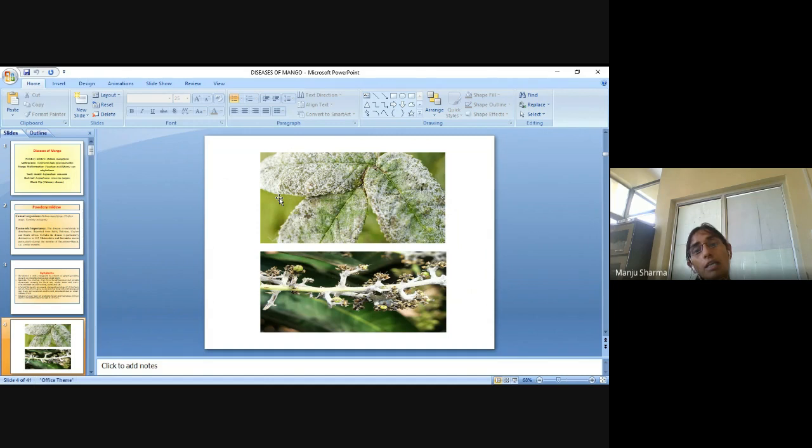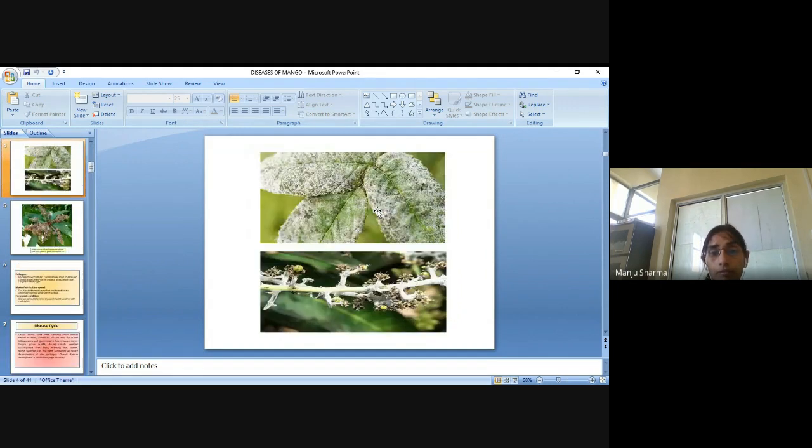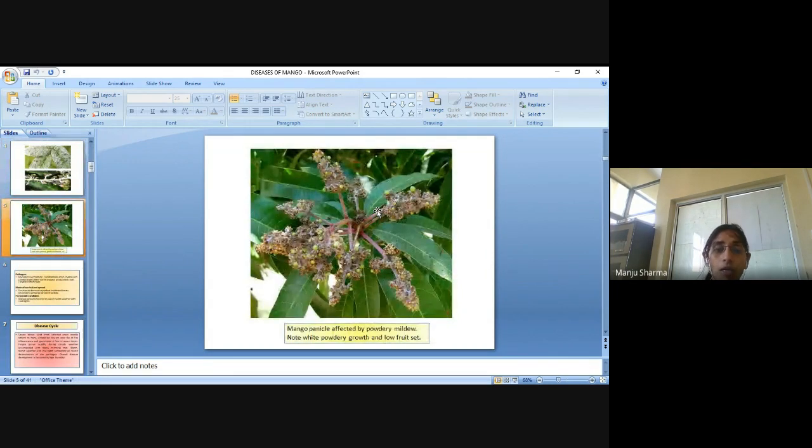We can easily identify the symptoms because there is a powder-like structure on the leaf surface and also on the branches. Here the mango panicles are affected by powdery mildew disease, with white powdery growth and low fruit set.